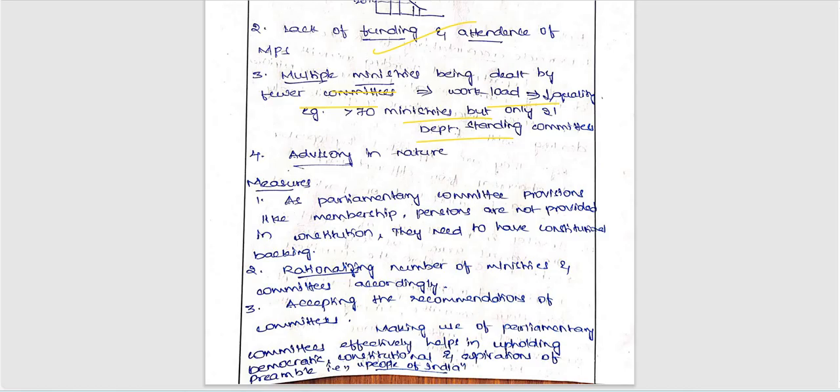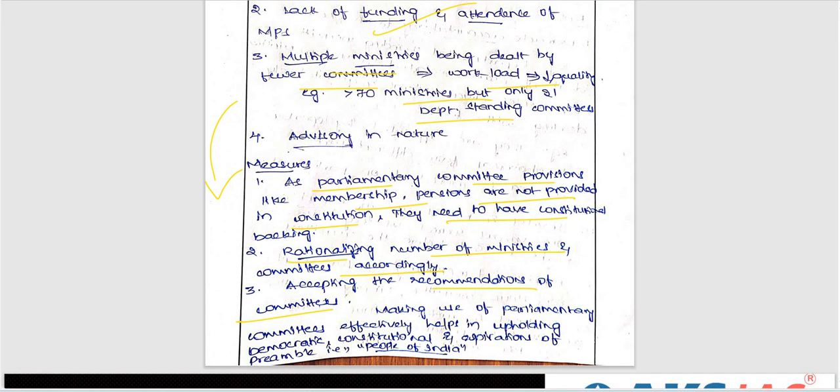What are the important measures here? As parliamentary committee provisions like membership and pensions are not provided in the constitution especially, they need to have constitutional backing. That is also constitutional backing needed to be improved here. Rationalizing the number of ministries and committees accordingly, accepting the recommendations of committees. The same points we need to rewrite here, right? Whatever challenges we have, we need to rewrite, not the same but in a unique or different way, right? We need to tell some solution-based points.